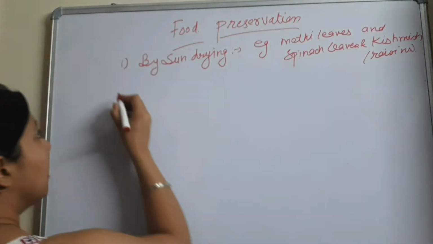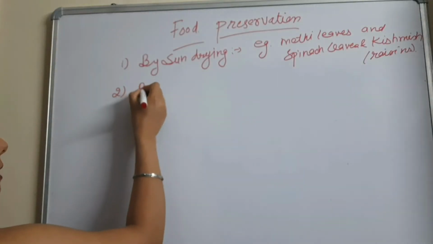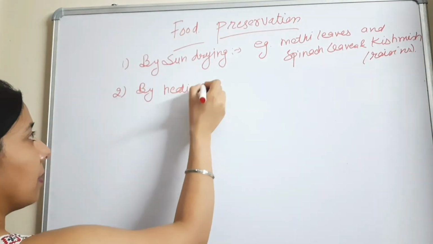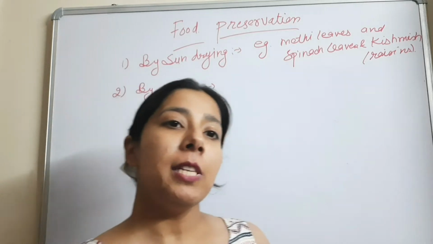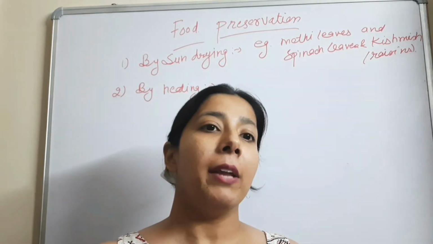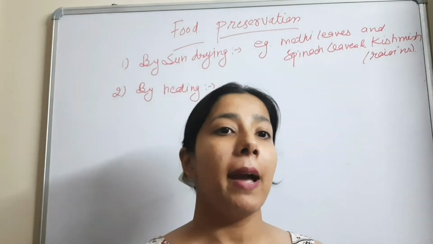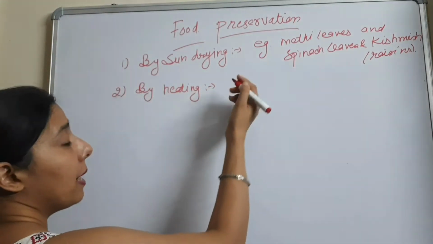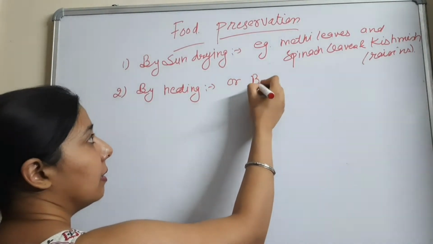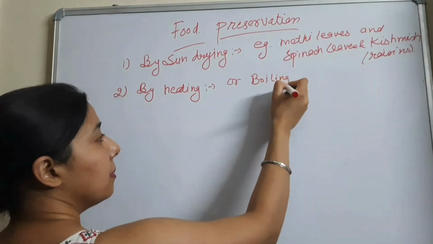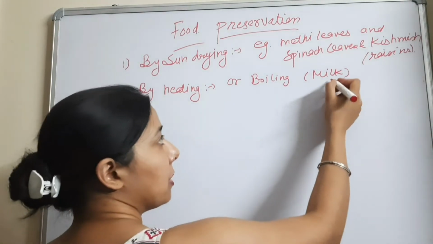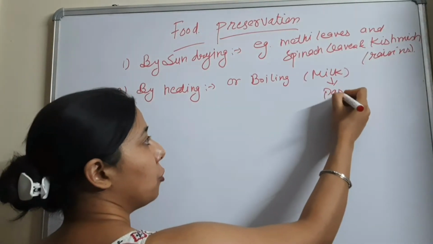Fine. Now the second method, by heating. We can also preserve the food by heating. So when we heat the food, the most of the microorganisms will get killed. So the food that can be preserved by heating or boiling is milk. And the boiling of the milk, the process of boiling of the milk is known as pasteurization.